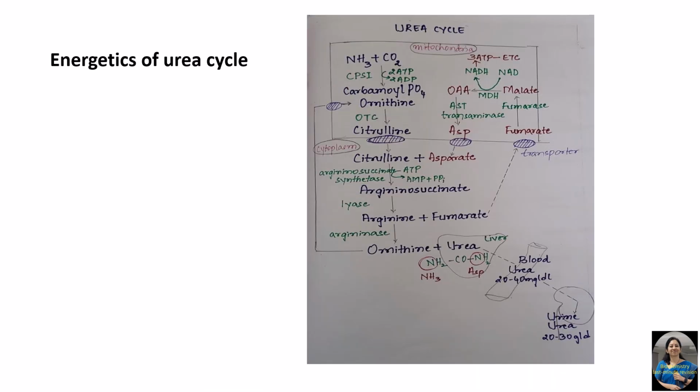Coming to energetics of urea cycle, the first rate limiting step catalyzed by carbamyl phosphate synthetase requires hydrolysis of 2 ATP. Next, condensation of citrulline with aspartate to form argininosuccinate also requires ATP hydrolysis releasing inorganic pyrophosphate, and this also amounts to 2 ATP. So totally 4 ATPs are required for the formation of urea from ammonia.